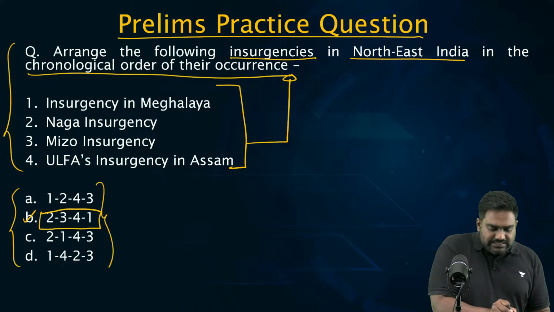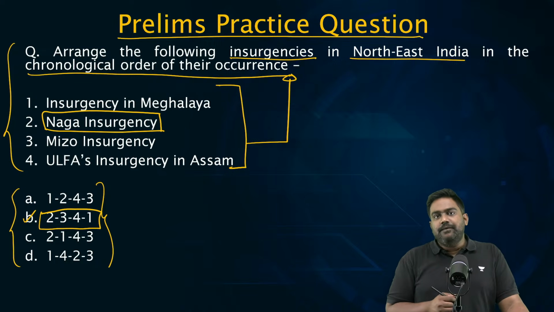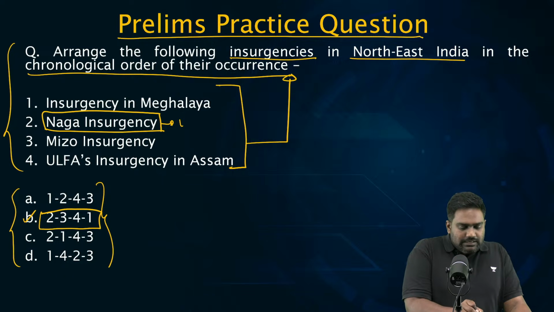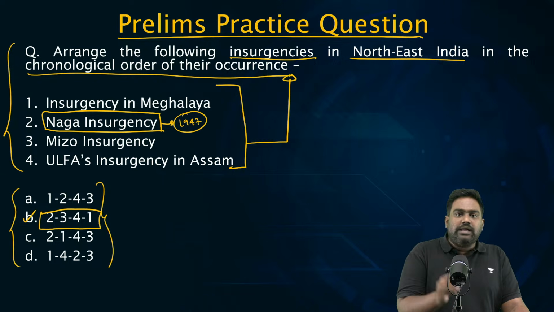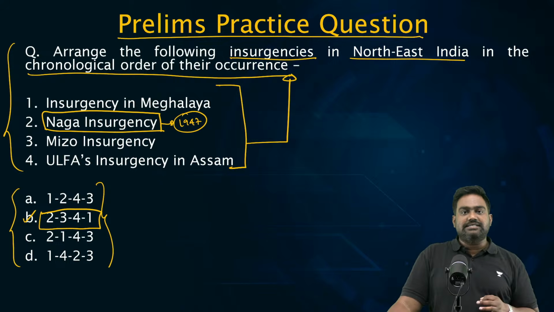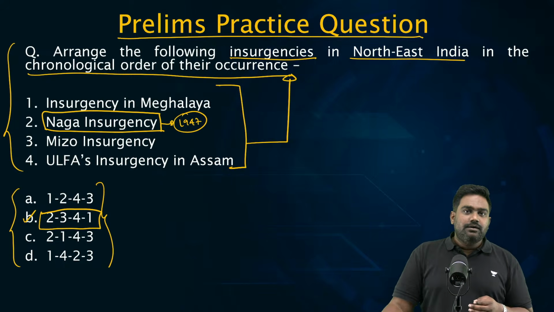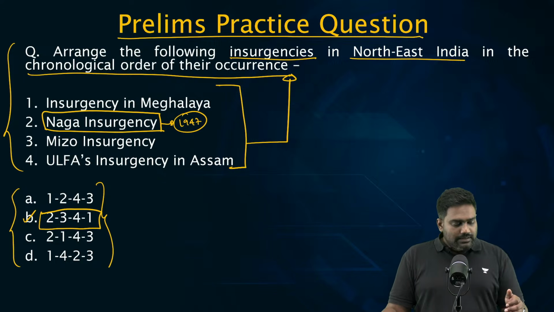The first insurgency that India dealt with post independence is the Naga insurgency. In fact, to be precise, the Naga insurgency had broken out even before India's independence. Right before August 15, 1947, Naga insurgents had declared a rebellion against the Indian state, making it India's first insurgency post independence. Then comes